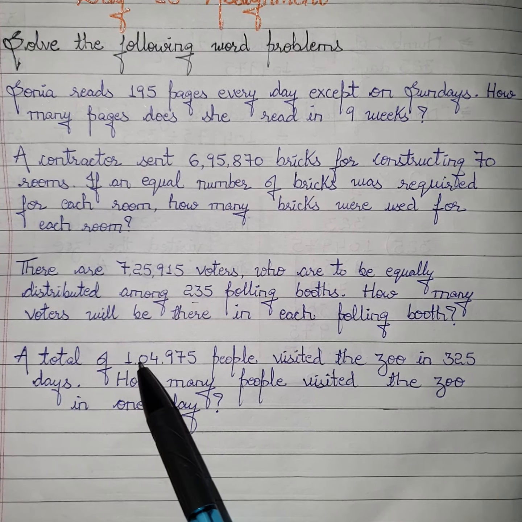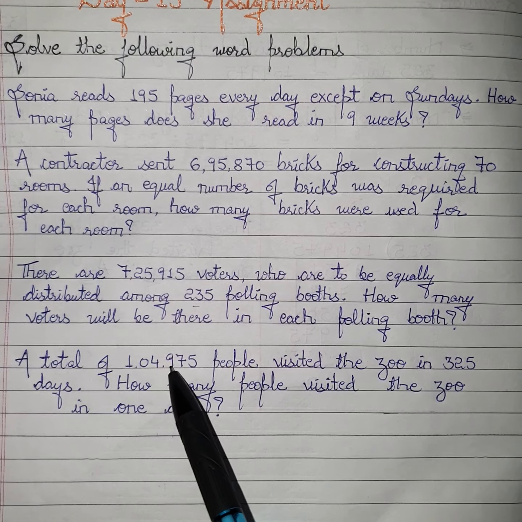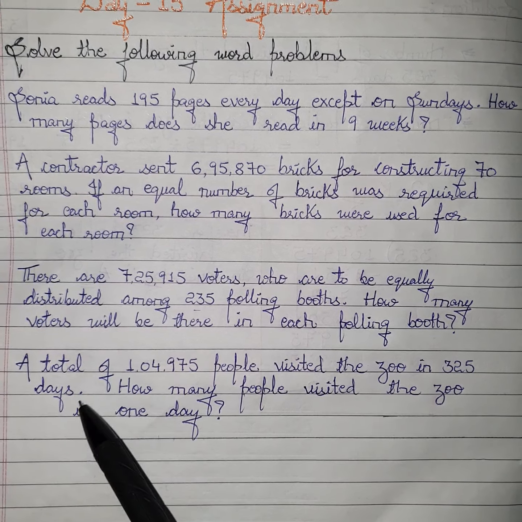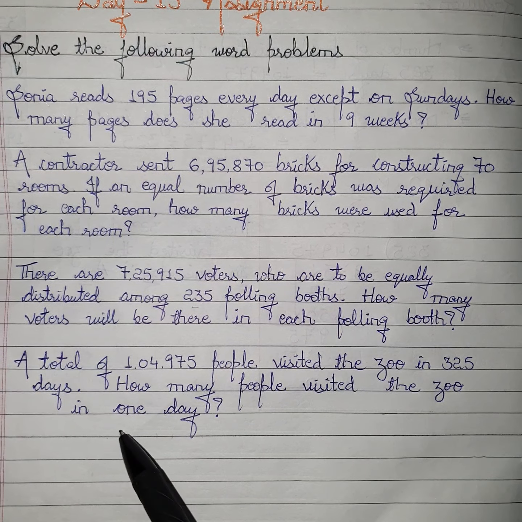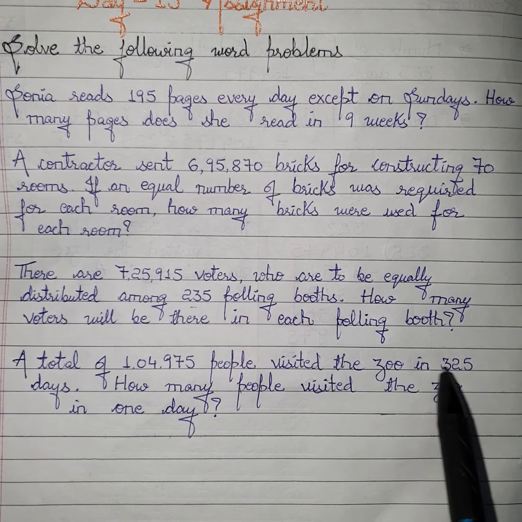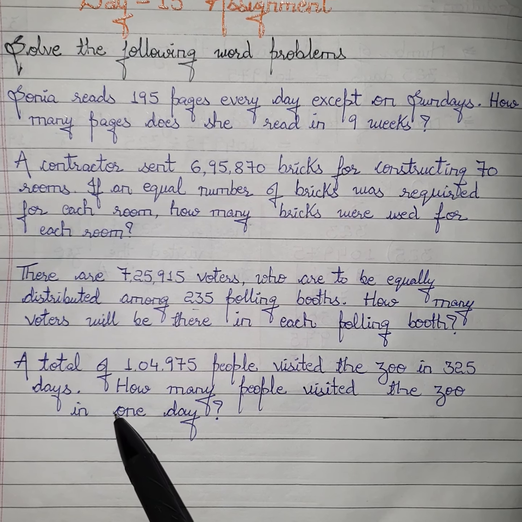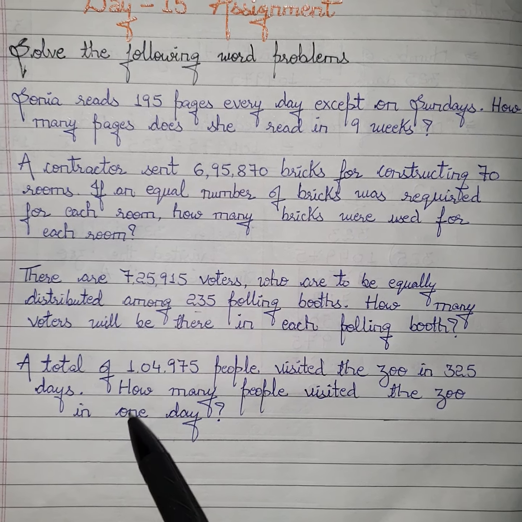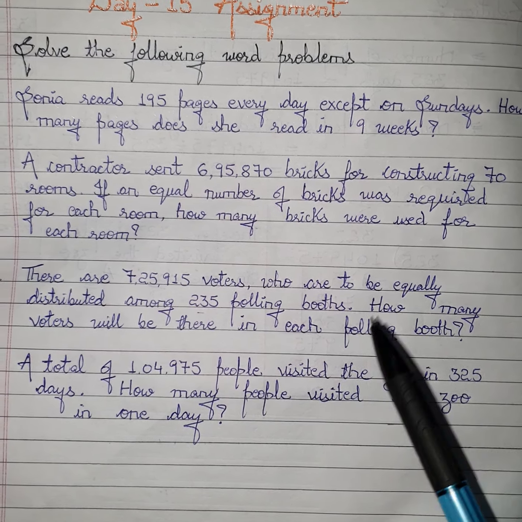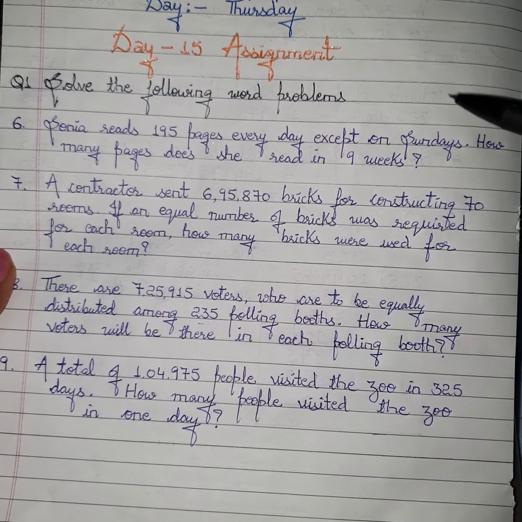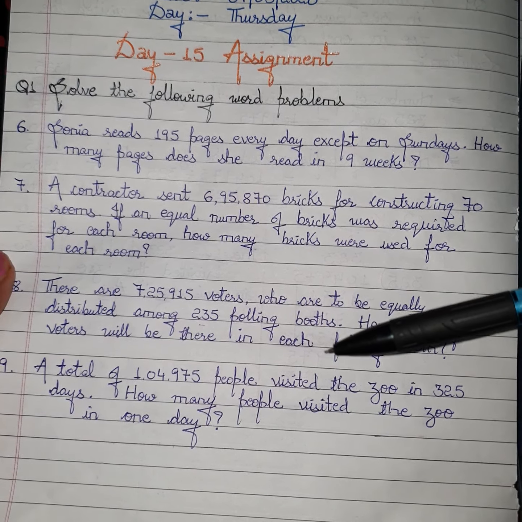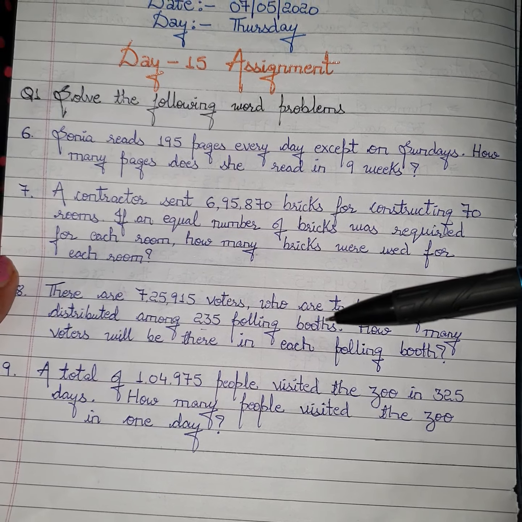Then a total of 1,04,975 people visited the zoo in 325 days. How many people visited the zoo in one day? Again, the information of 325 days is given and we have to find the information of one day. So divide this number by this number and you will get your answer. So please try to solve these questions yourself, as these questions only I have explained to you in today's video.